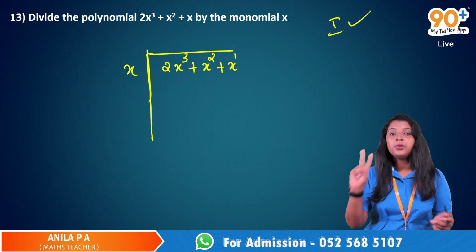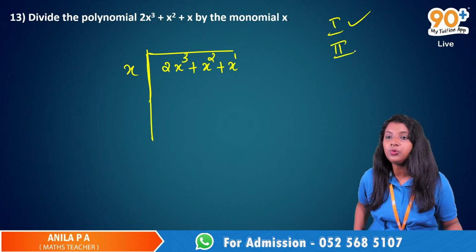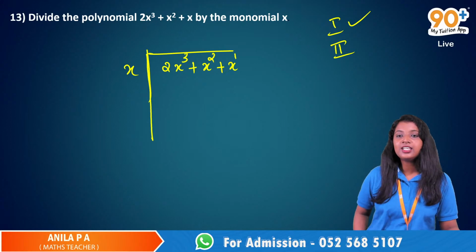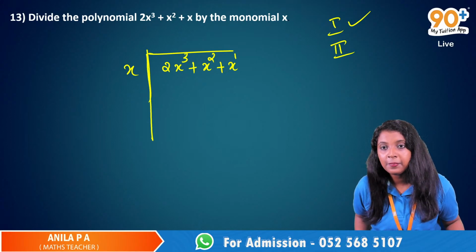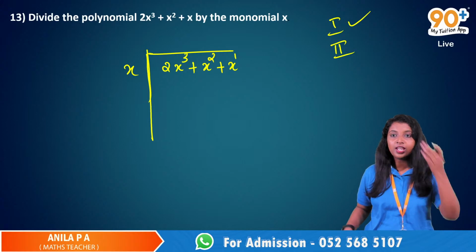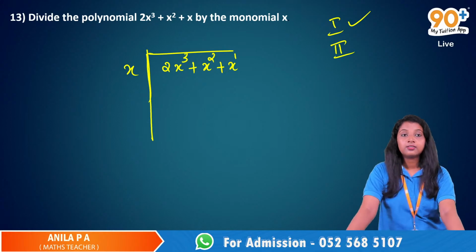Now, what is step number 2? Who is ready to read step number 2 for divide? Divide the first term of the dividend with the divisor. Okay, Chandru.